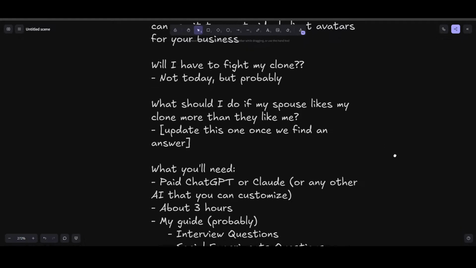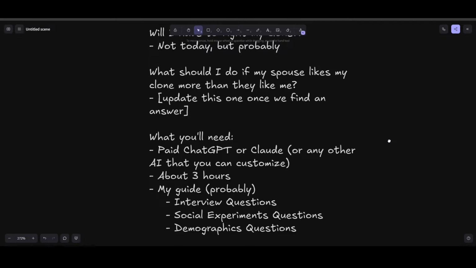Are you going to have to fight your clone? Not today, but maybe next week. Who knows? What should you do if your spouse likes, is supposed to update that one later?